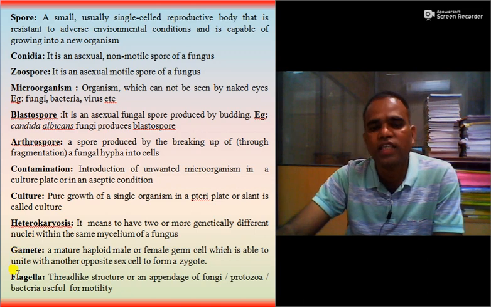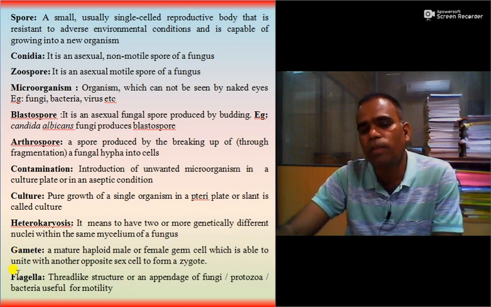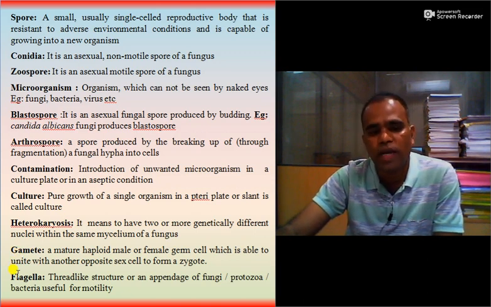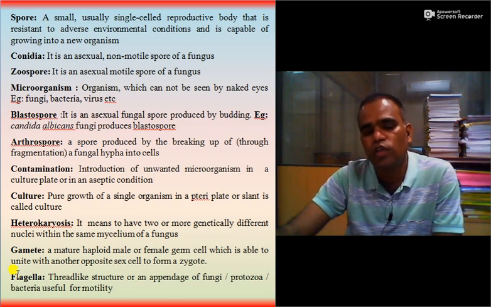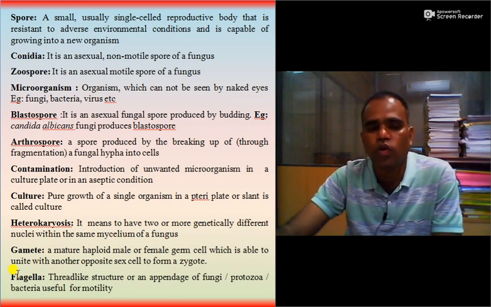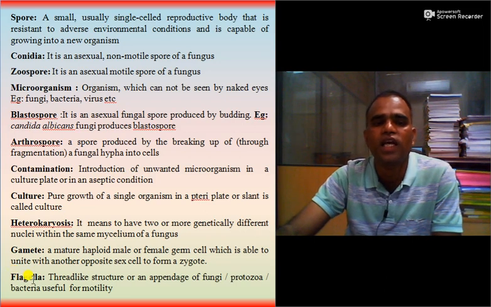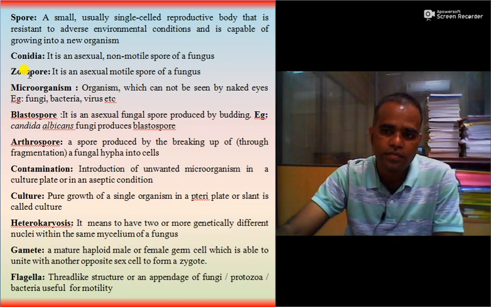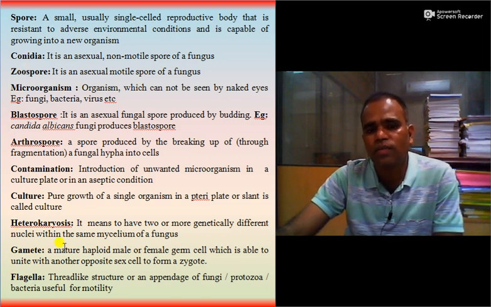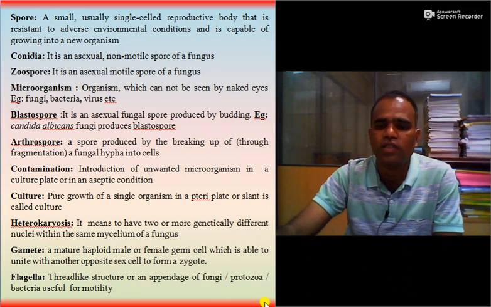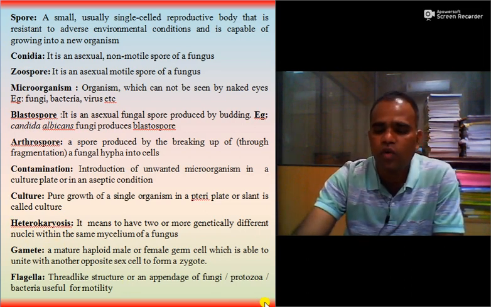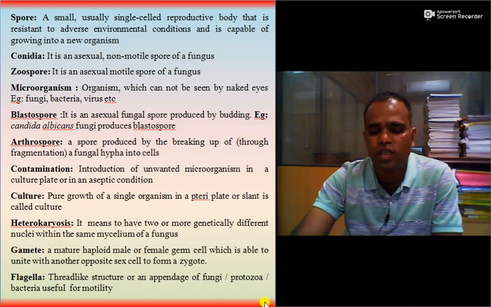Flagella: a thread-like structure or appendage of fungi or protozoa or bacteria which is useful for motility is called flagella, and these flagella are mainly present in the zoospore in case of fungi, and that's why zoospores are motile ones. So these are some of the common terms or definitions. It may be asked in your exam, that's why I have discussed here.